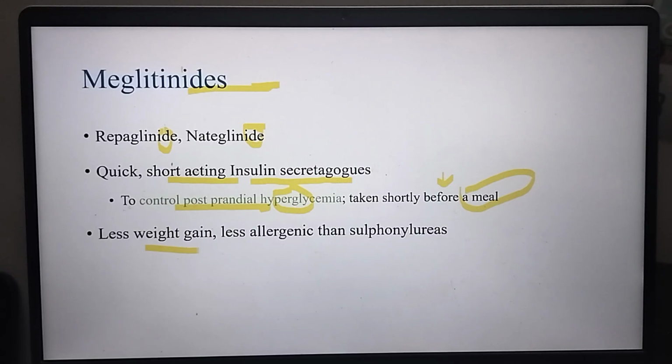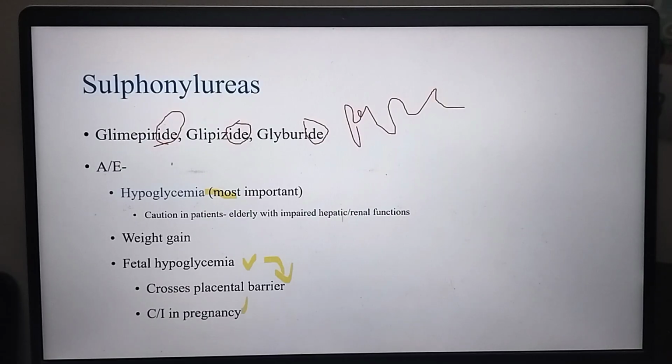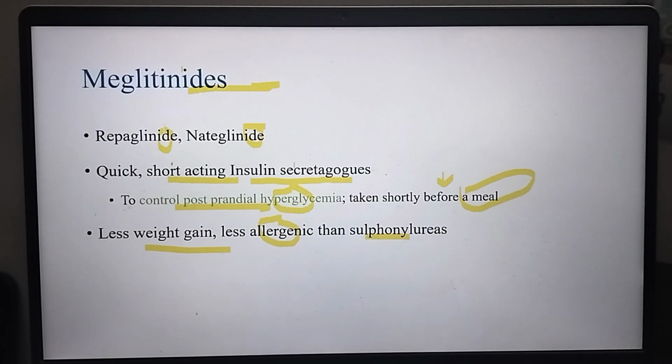Less weight gain is happening with the maglitinide. Less allergic than the sulfonylureas. It is better than sulfonylureas because it has less allergenic property, and it is also causing less weight gain. We have seen that sulfonylureas cause weight gain, but these maglitinides are not causing weight gain.